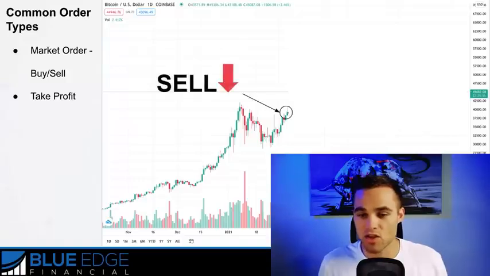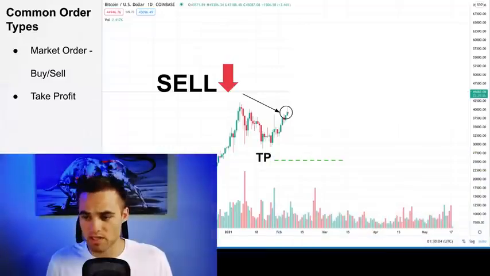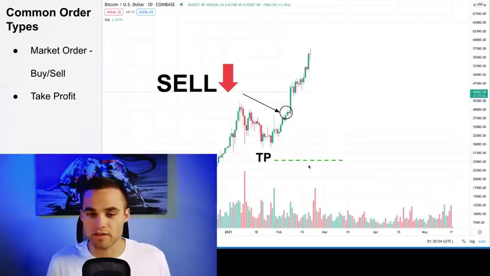Now, you could also do this in the opposite direction. So say you're taking a sell order right here. Say you're doing a market sell order, meaning you're getting into the market right when the market price is available. And you put the take profit down here. It's down below because we're expecting price to go lower. So when price comes down here and actually hits this, then you will be taken out of the trade and you will earn profit. Okay.